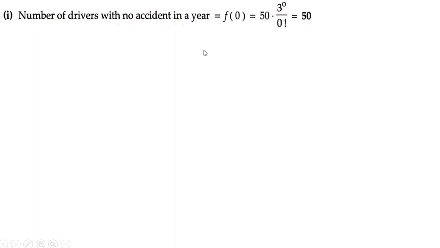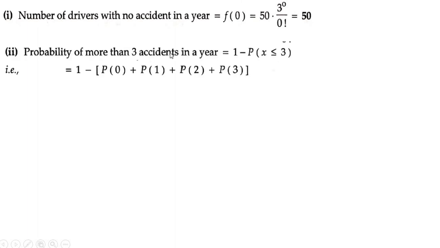What is the second sub-question? Probability of more than 3 accidents in the year. More than 3 accidents means what? f of x greater than 3 or P of x greater than 3. Greater than 3 means up to 1000 you have to calculate. So it's better we write it as f of x or P of x greater than 3 is equal to 1 minus P of x less than or equal to 3.